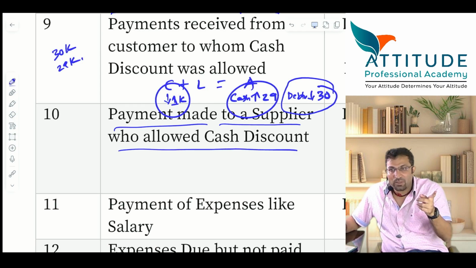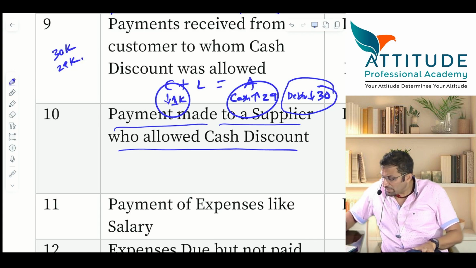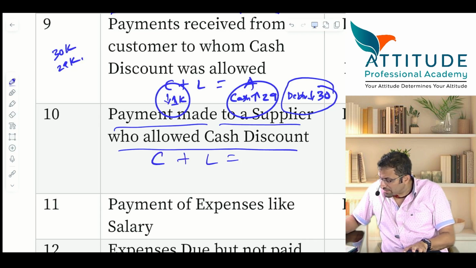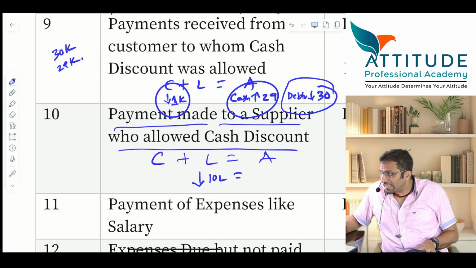Now, payment made to a supplier who allowed a cash discount. You are making a payment to the supplier. Supplier is a creditor. Yes or no? Tell me. Capital plus liabilities is equal to assets. What will be the effect? Liability will reduce. Say liability is 10 lakhs. Correct? Asset 9 lakhs. You are paying less money. So cash reduces by 9 lakhs.